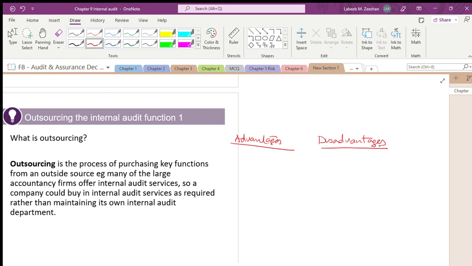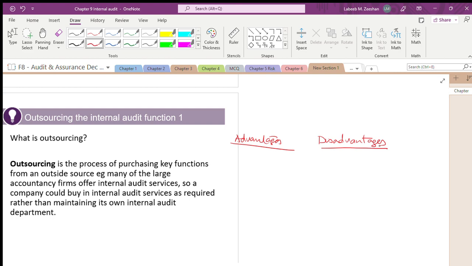The disadvantage is their responsibility is less. If you are an employee of the management, your responsibility will be more. If it is outsourced, the responsibility will be less. This is the basic difference in terms of advantage and disadvantage. Now you can understand this paragraph.